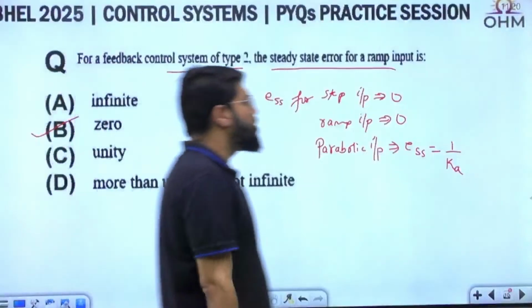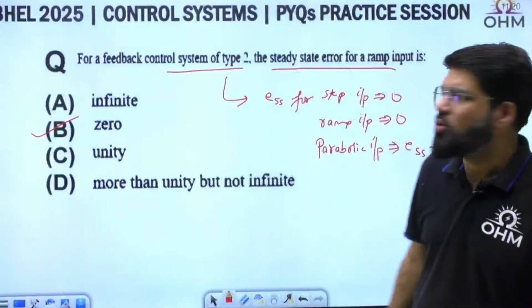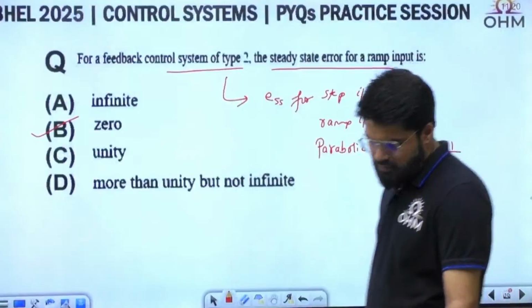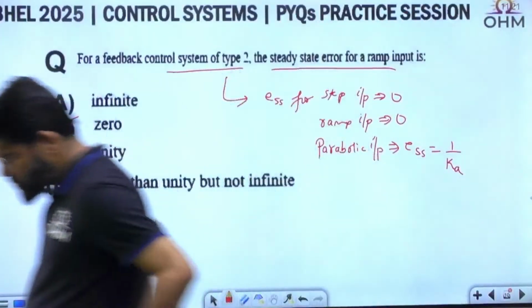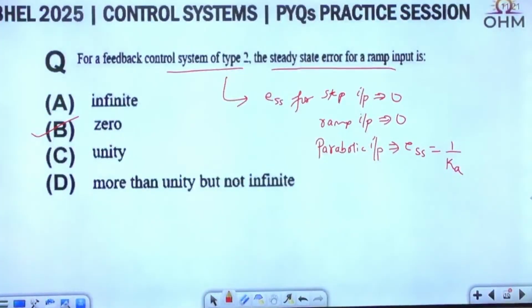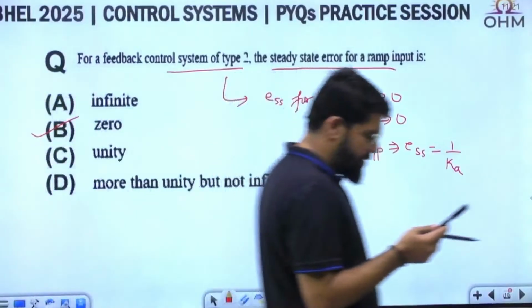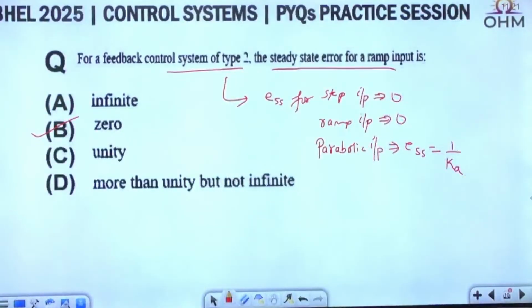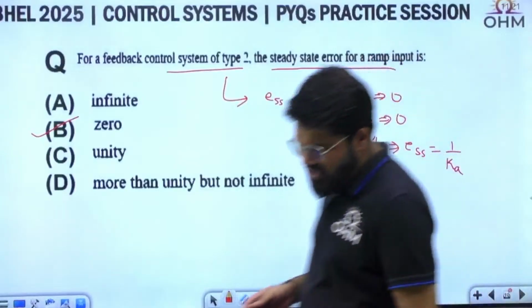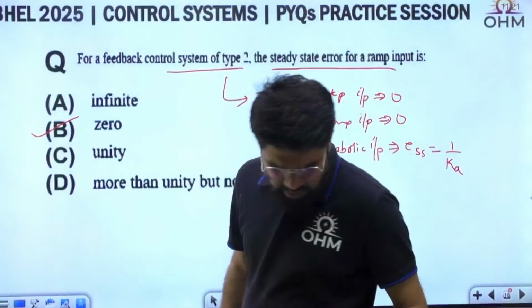So for step input or ramp input, the answer is 0. Option number B, finish. Correct, na? It is 0. Done. Yes, correct, Sai Vikas, correct, Ramu. So this one. Many questions are actually direct, okay? Many questions are direct.